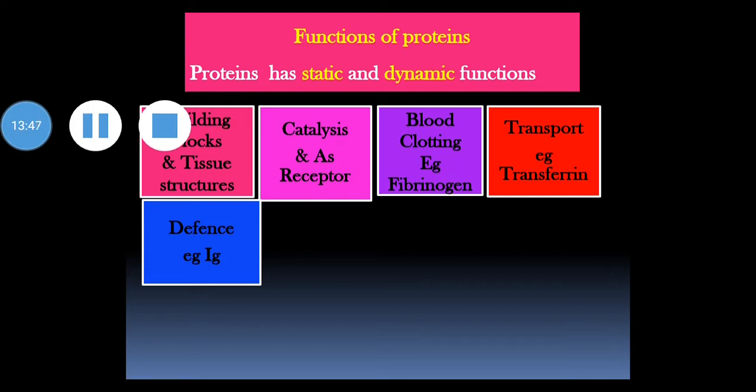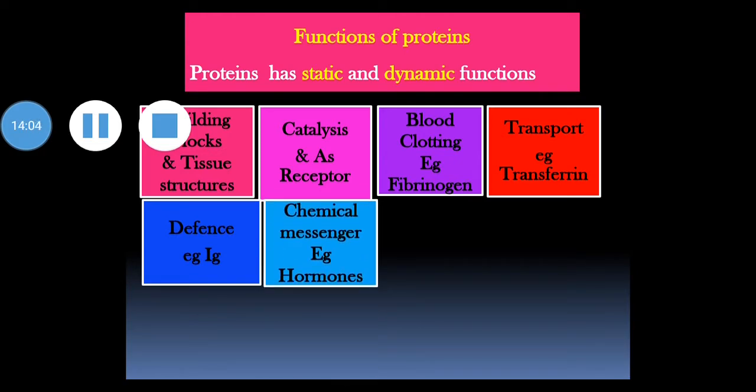We know that immunoglobulins, symbol Ig, are proteinous in nature, and these are an important part of the body's defense mechanism. Therefore, defense is one of the functions of protein. Next is chemical messenger, that is hormones.